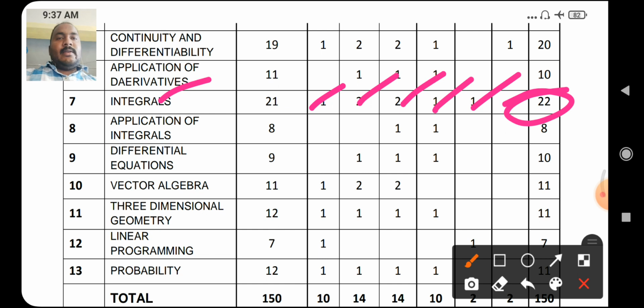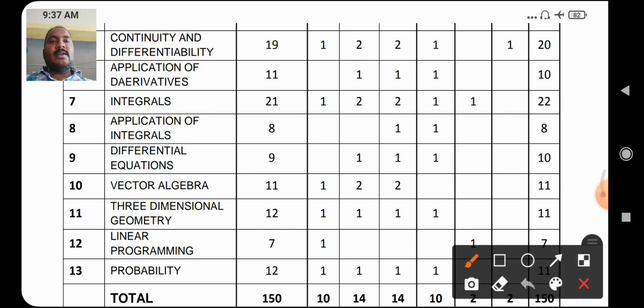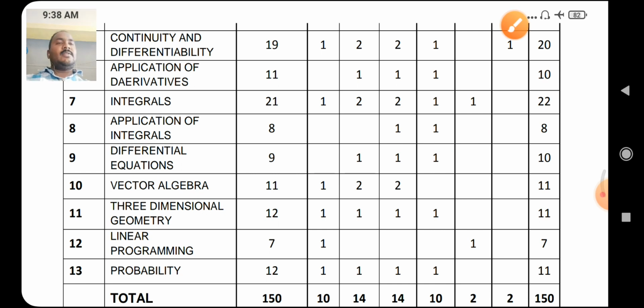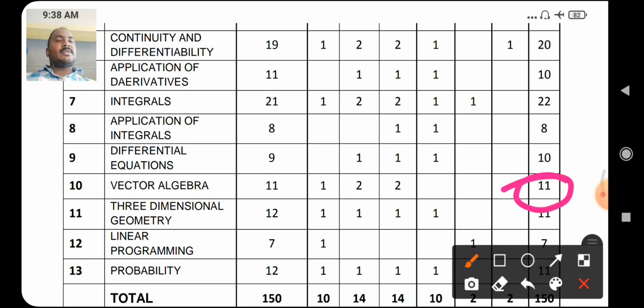Okay. Next, chapter number 8, applications of integrals: 3 mark 1, 5 mark 1, only 2 questions asked on this chapter. Next, differential equation: 2 mark 1 question, this question asked on finding the order and degree of the given differential equations. Three mark 1 question and 5 mark 1 question. Vector algebra, total 11 marks asked from this chapter: 1 mark 1, 2 mark 2, 3 mark 2.